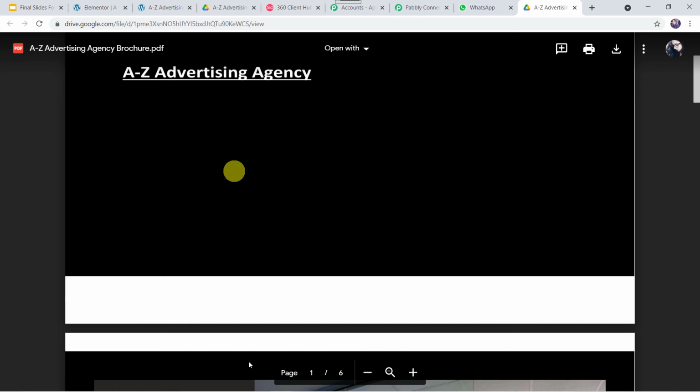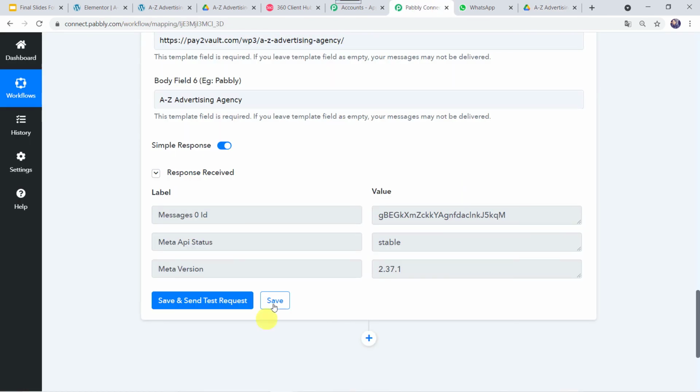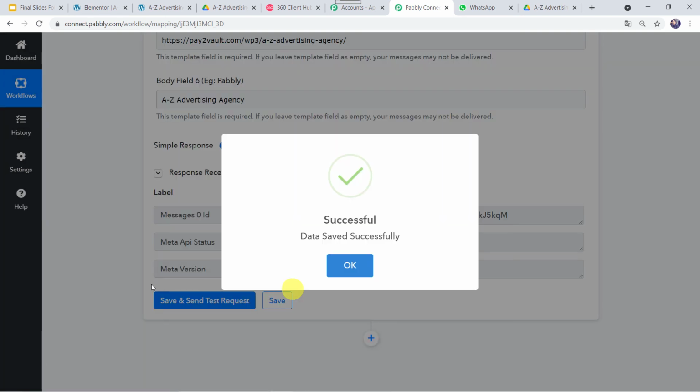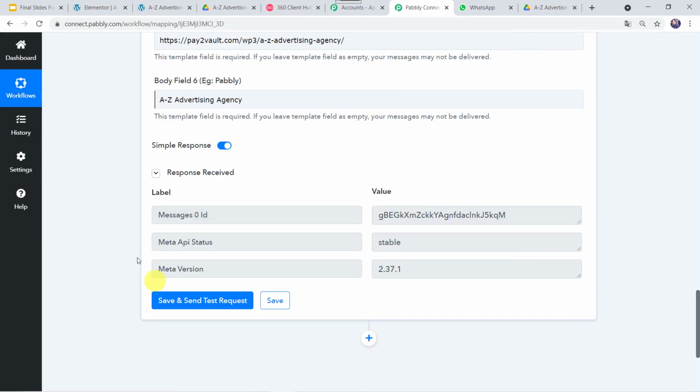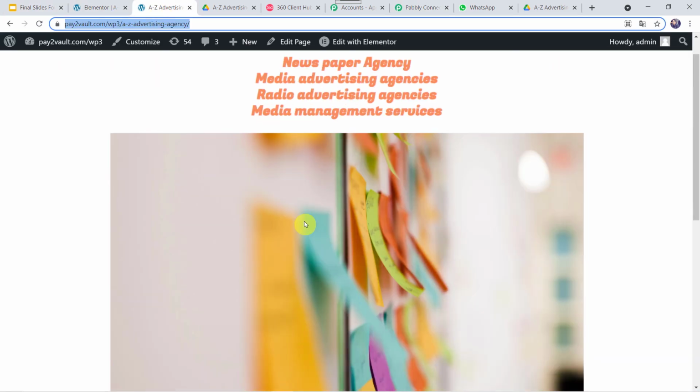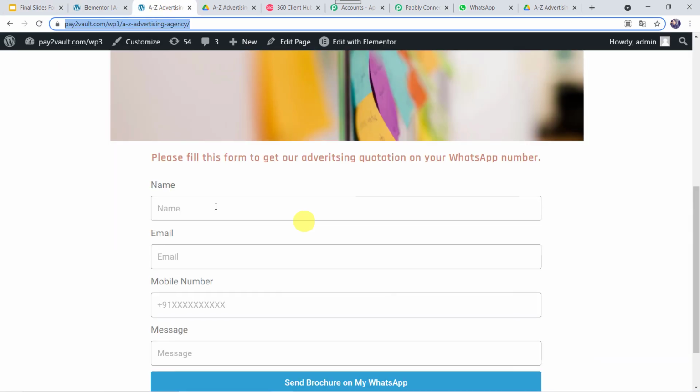Okay. So now we'll just go back to Pabbly Connect and let us save this workflow first. Data saved successfully. Okay. So now we have seen that the correct message along with the link is shared to the customer. Now let us check this in real time. For this again we will go to the website over here and let us fill this form once again.